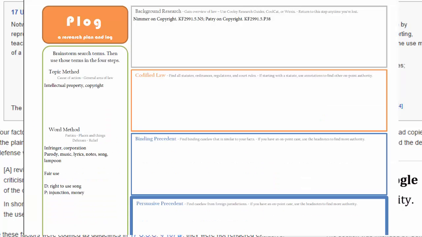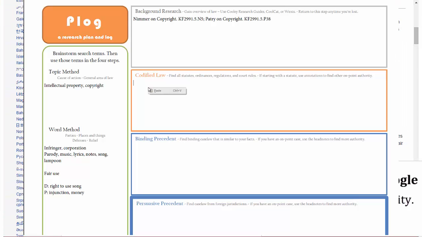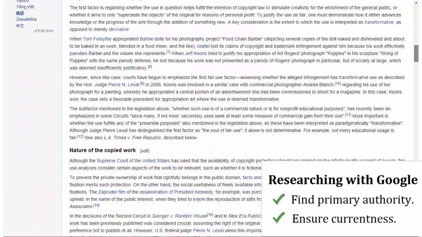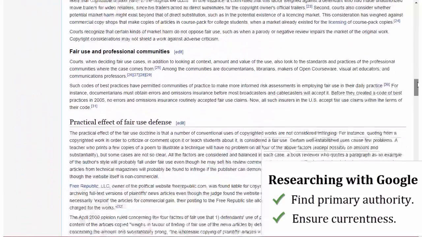So I'm going to highlight this 17 U.S.C. 107 and put it in our blog, and when I'm done with my Google search, I'll then go and search everything.